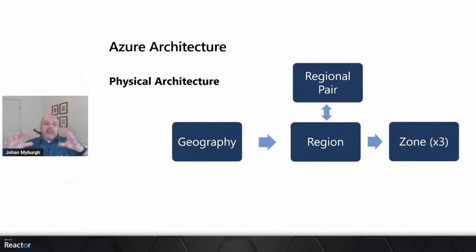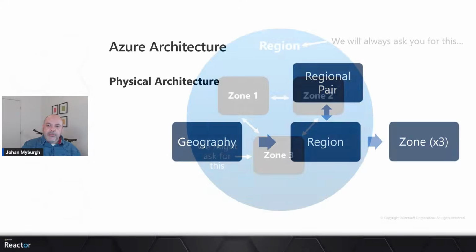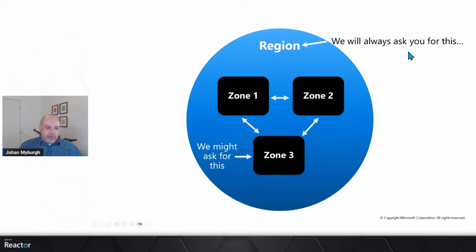So we've created these different geographies, and then we've got the different regions inside of those geographies. Each of these regions has got a regional pair. All the regions have between 1 and 3 zones inside the region for redundancy purposes.